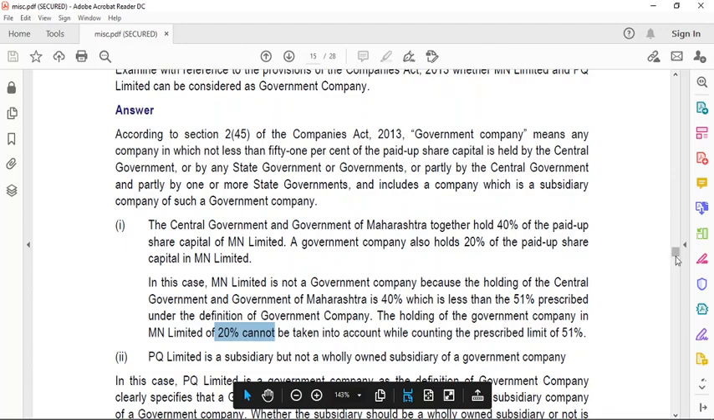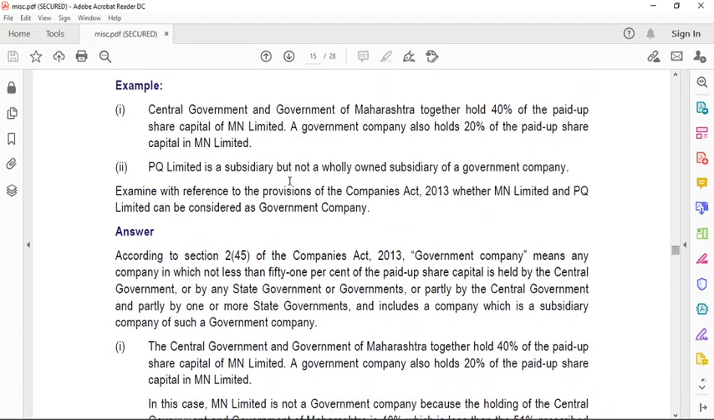I hope I'm clear till here. Okay. Let's do the second example, which is PQ Limited is a subsidiary but not a wholly owned subsidiary of a government company. So PQ Limited क्या है? एक subsidiary है, लेकिन wholly owned subsidiary नहीं है government company की.